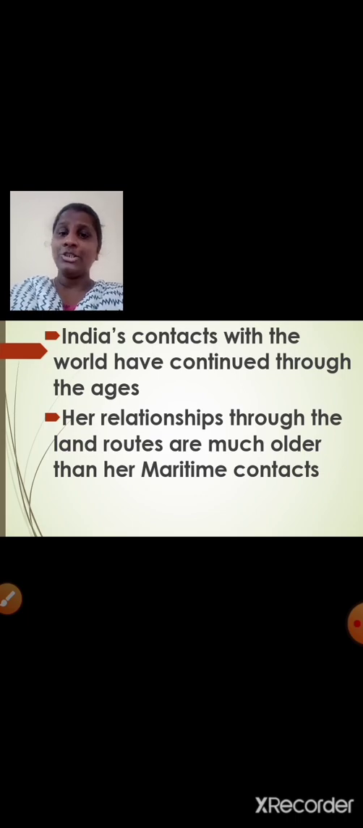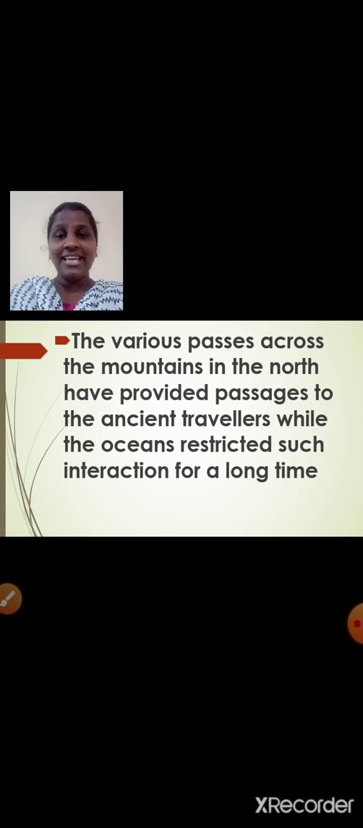But her relationships through the land routes, her relationship with the other countries of the world through the land routes are much older than her maritime contacts. Maritime is related to sea. I hope it is clear. The various passes across the mountains in the north have provided passages to the ancient travelers, while the oceans restricted such interaction for a long time.